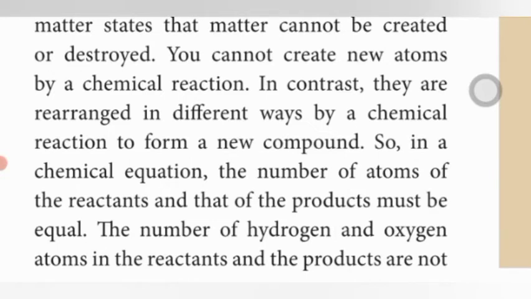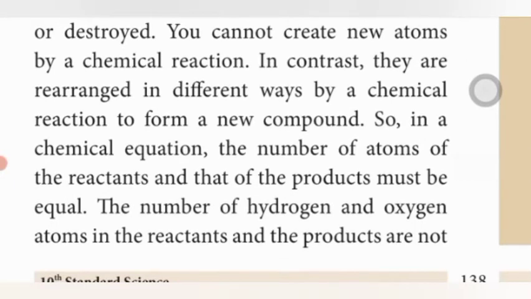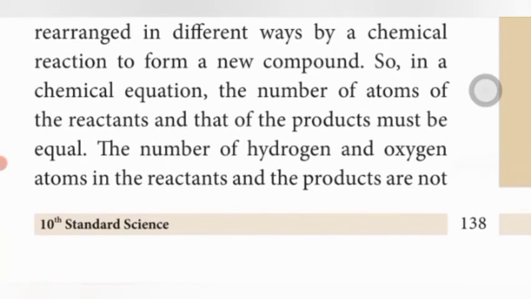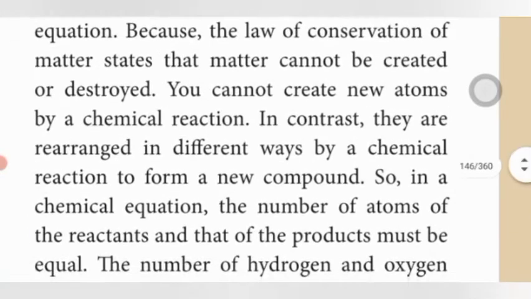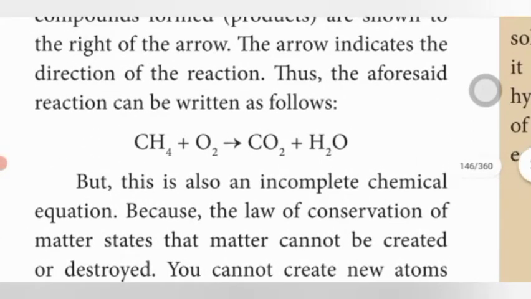So in a chemical equation, the number of atoms of the reactants and that of the products must be equal. The number of atoms and molecules of reactants and products are equal in a balanced chemical equation. Here, the number of hydrogen and oxygen atoms in the reactants and products are not equal.